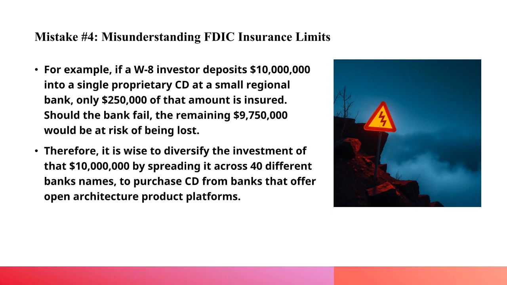For example, if a W-8 investor deposits $10 million into a single proprietary CD at a small regional bank, only $250,000 of that amount is insured. Should the bank fail, the remaining $9,750,000 would be at risk of being lost. Therefore, it is wise to diversify the investment of that $10 million by spreading it across 40 different banks' names, to purchase CDs from banks that offer open architecture product platforms.